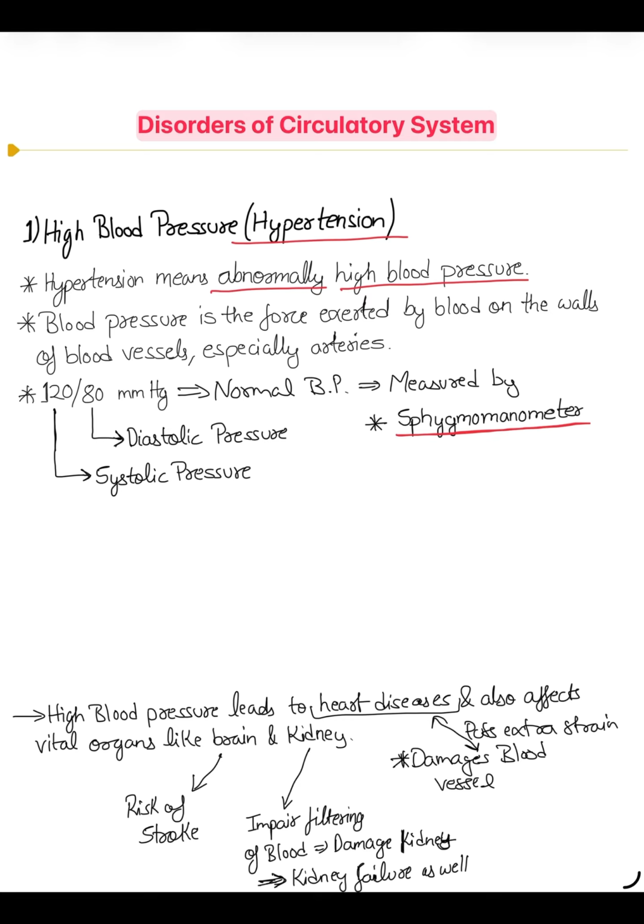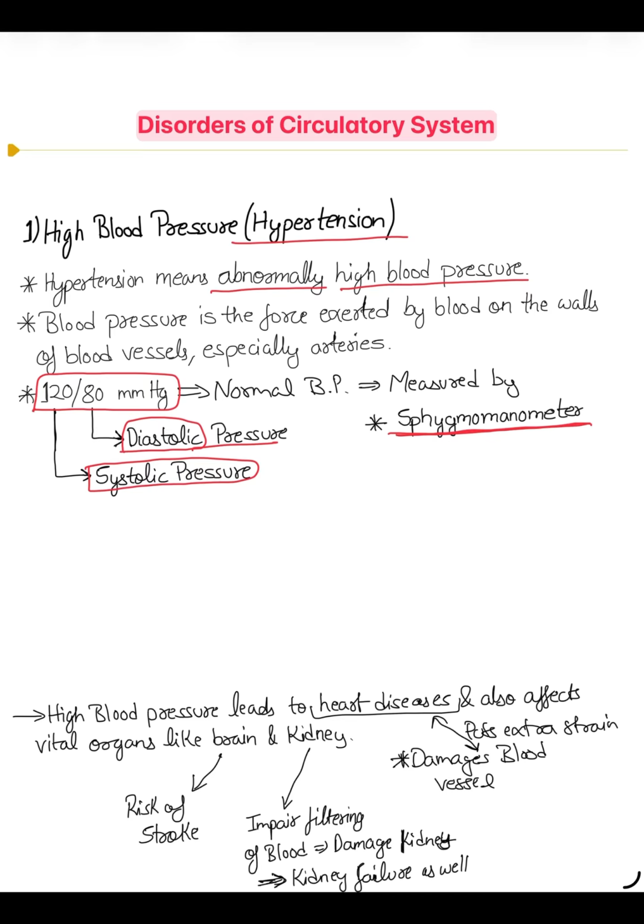Normal blood pressure is 120 by 80 millimeter of mercury. Blood pressure is measured by a sphygmomanometer, okay, the pronunciation is like that. In this 120 by 80, 80 is the diastolic pressure and 120 is the systolic pressure.